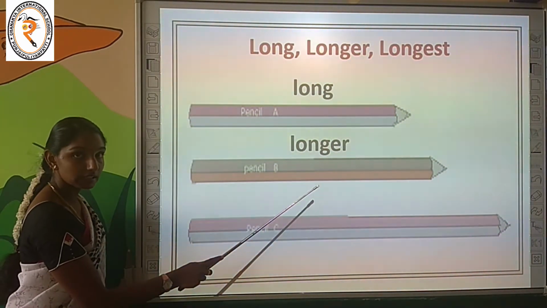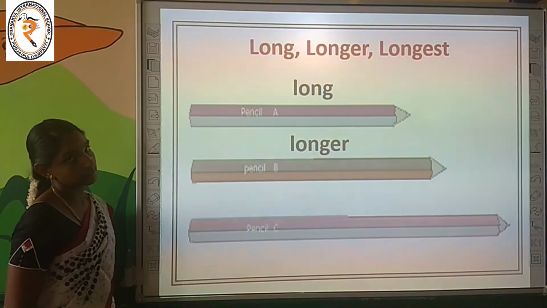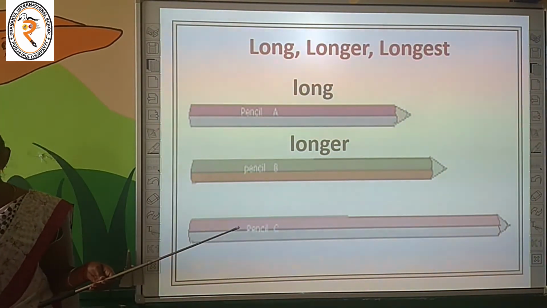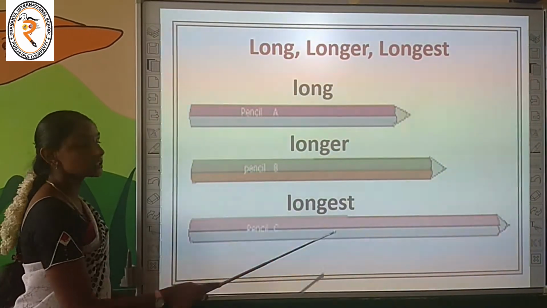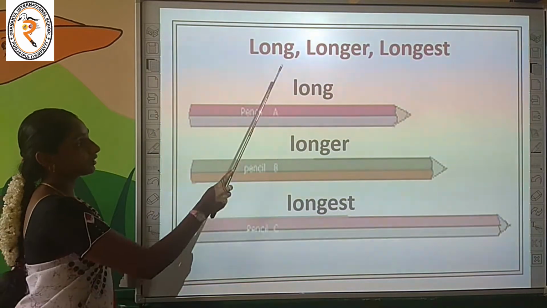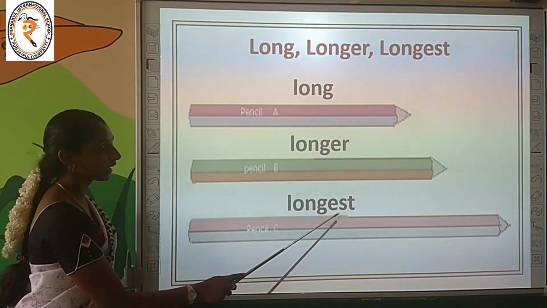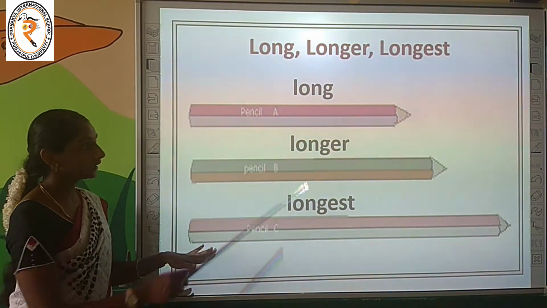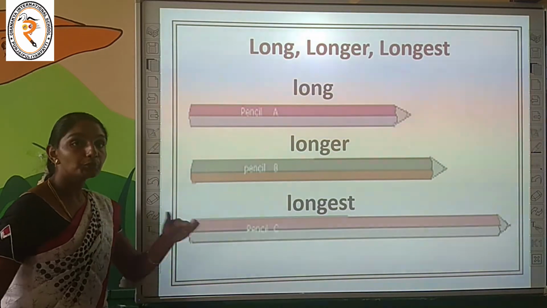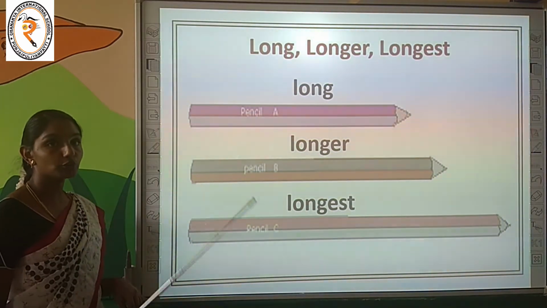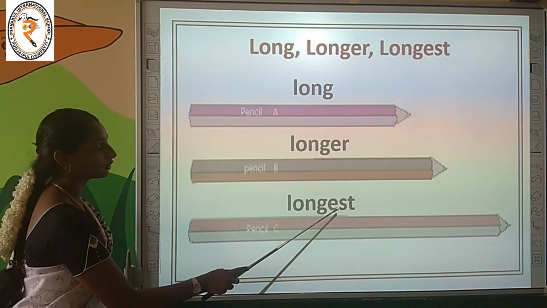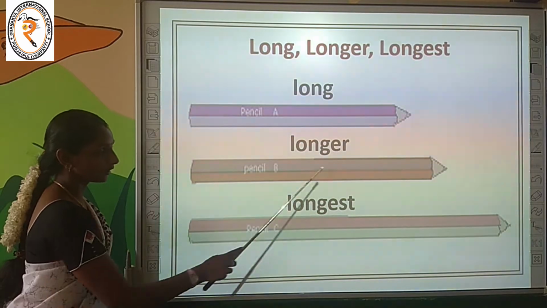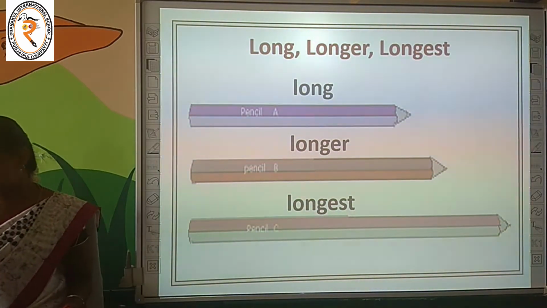The second pencil is longer than the first pencil. Shall we move to the third pencil? Yes, the third pencil is the longest length pencil of the other two pencils. Why are we adding est? Because here we are comparing more than two things, more than two pencils means we have to add est or we have to use the word longest.